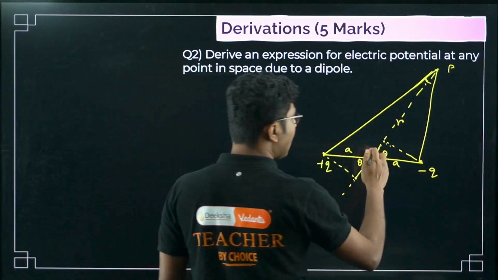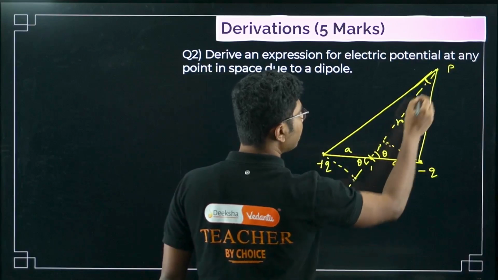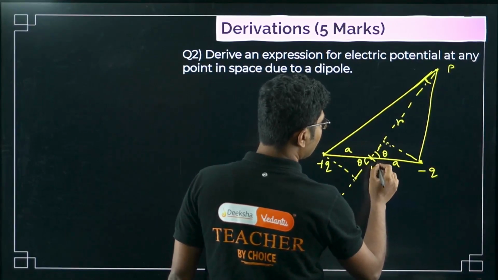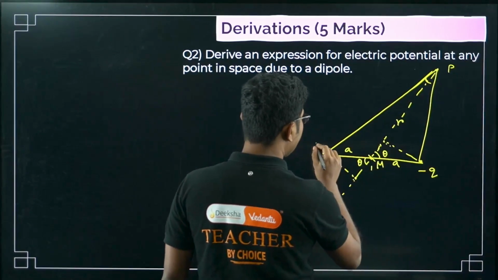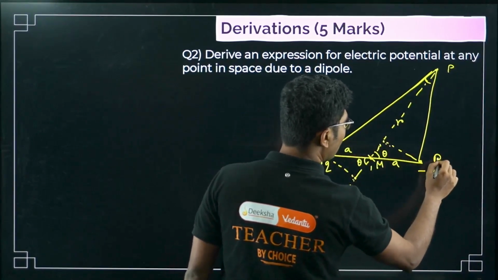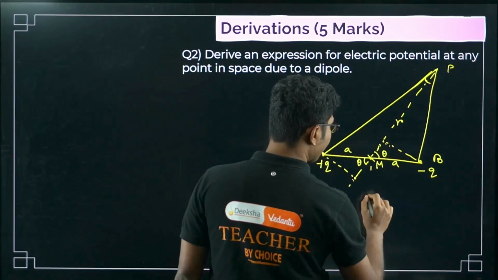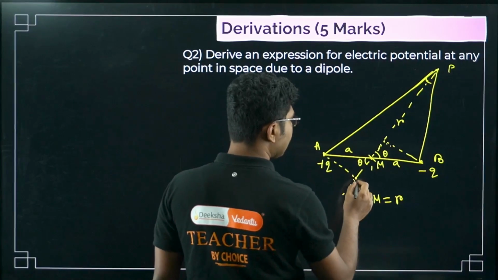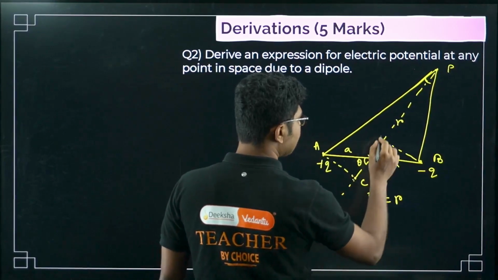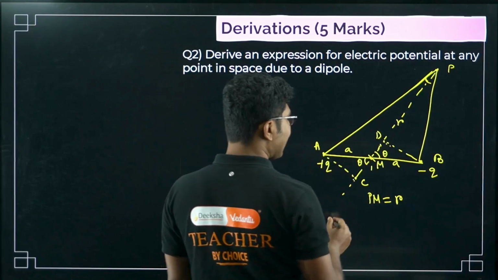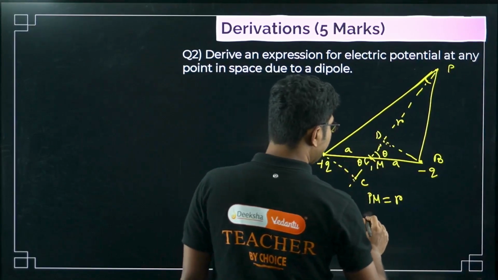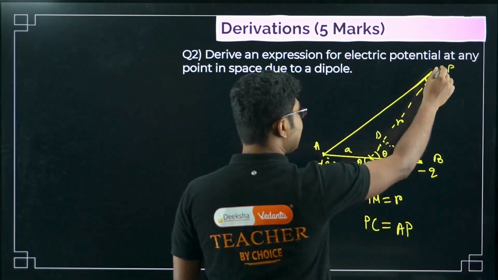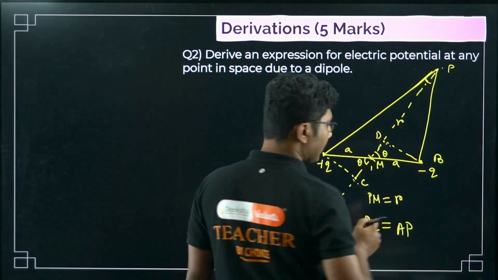Now you know that from this point to this point, say this point is the midpoint M. This is A, this is B. So PM is r. We already know that PM is equal to r, right? And this is say C, this is say D. So now what I am saying is that PC equals AP.